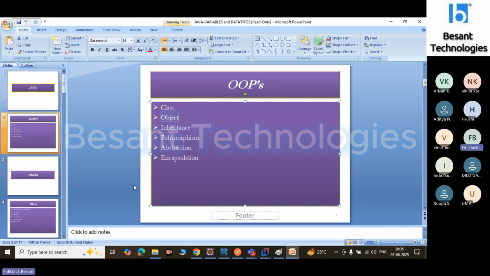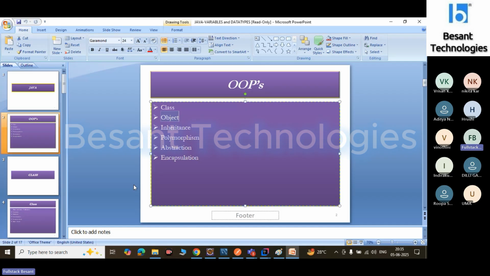What is an object? An object is a physical entity which contains only memory. During object creation, memory is allocated. How many ways can we create an object?